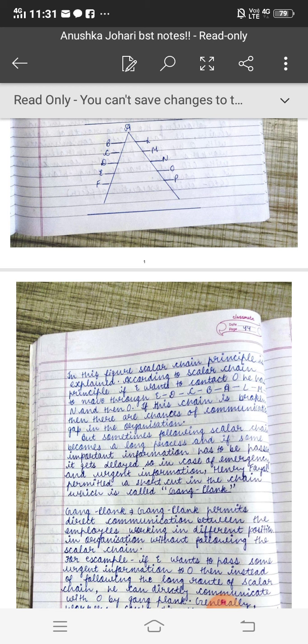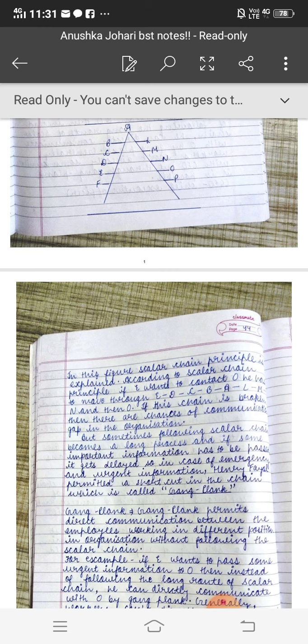Yes, there is a shortcut in scalar chain. Whenever you are in a hurry or in an emergency, you can follow a shortcut in the chain which is called gangplank. Yes, this is the term you have to note down. This gangplank term is there in scalar chain. Scalar chain means chain of authority, line of authority or rank from highest to lowest. So everyone will have to follow the same line, but in some cases of emergency and urgency, this process is very lengthy, scalar chain is very long, so there is a shortcut available which is called gangplank.